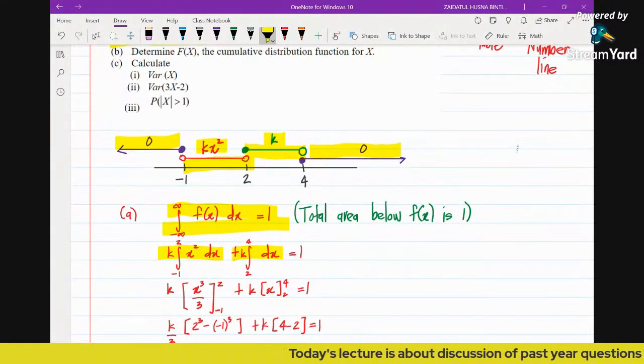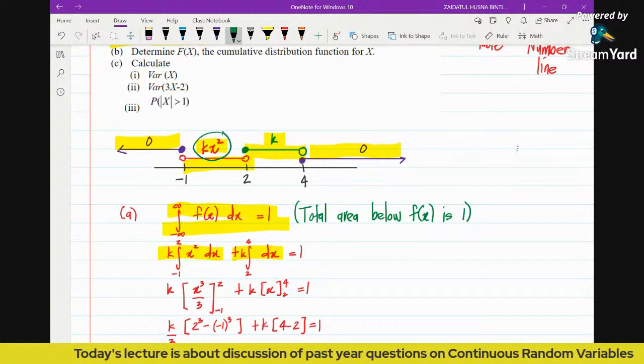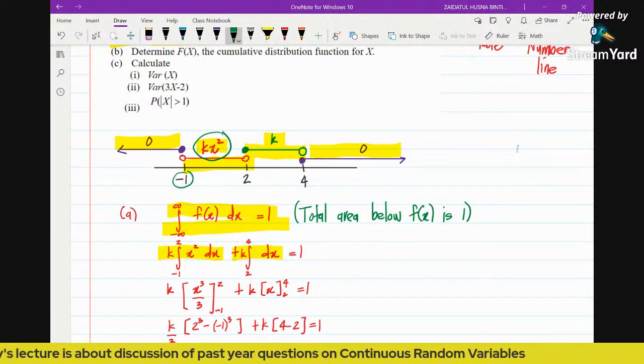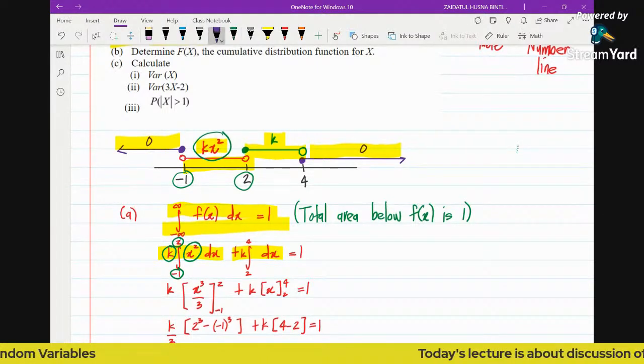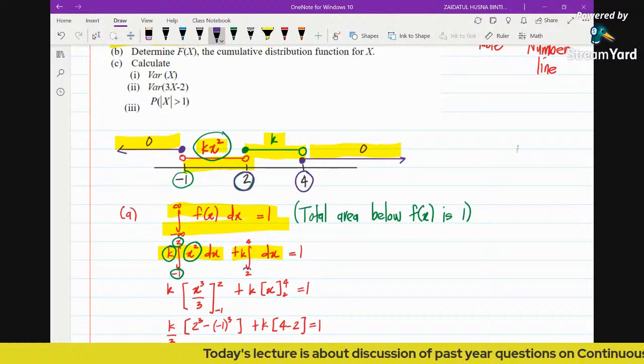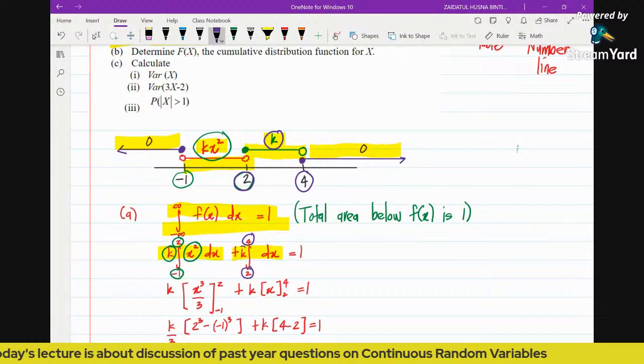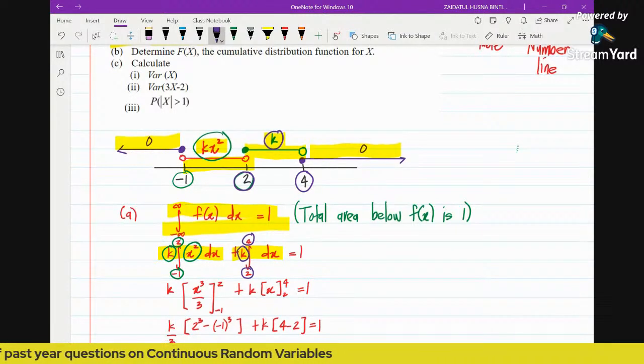The function kx squared is defined from -1 to 2, so you're going to integrate kx squared from -1 to 2. And then for the second function, from 2 to 4, the function defined is k. Because k is a scalar, we can just take it out. Now you just integrate and equate to 1.